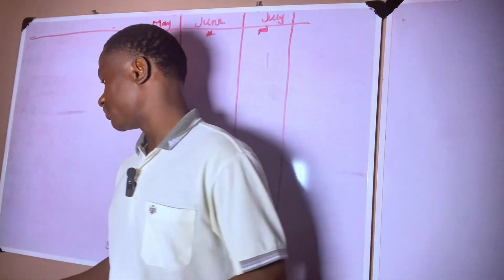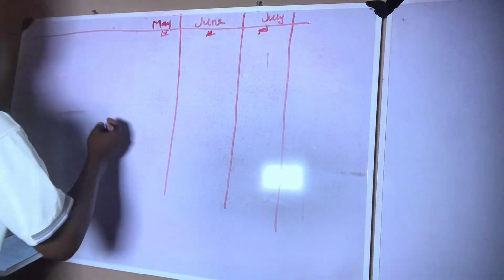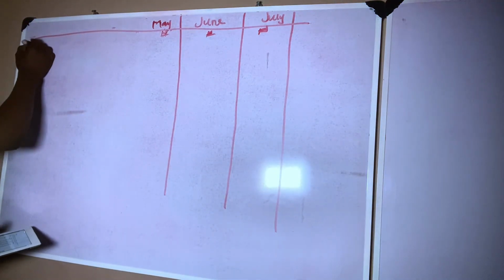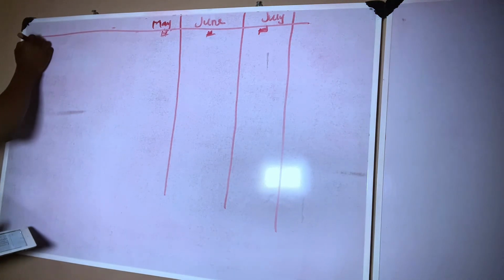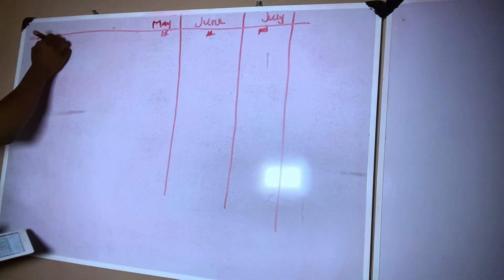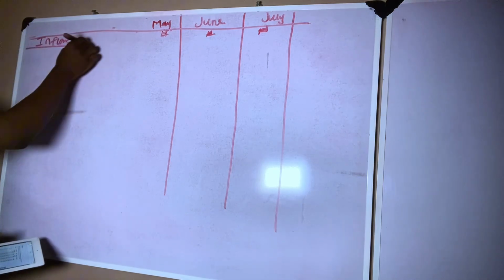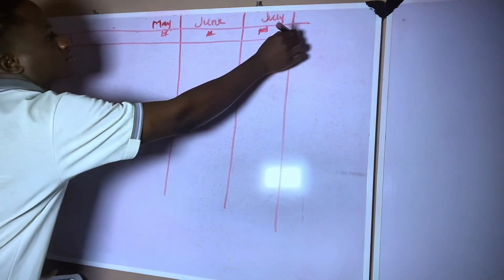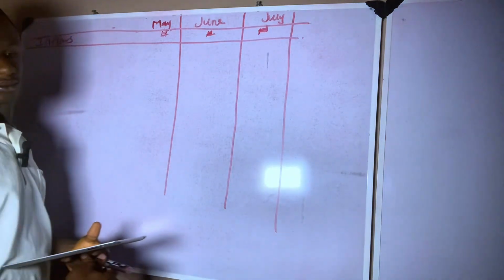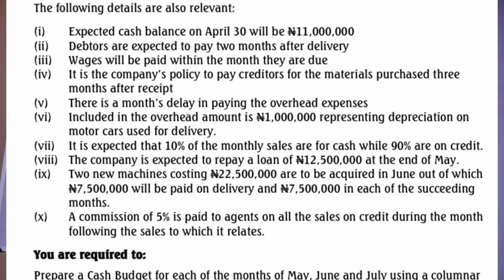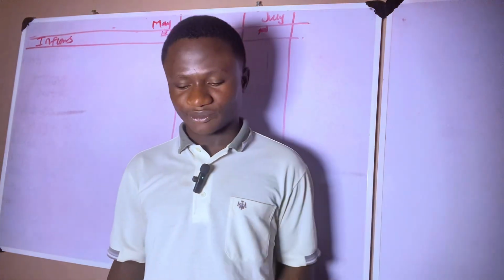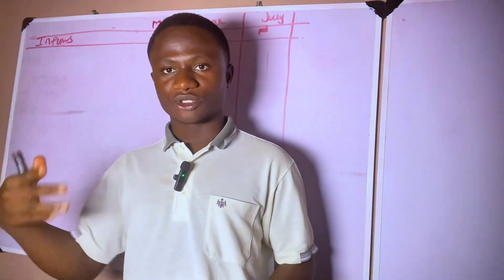So let's start with our inflows. The first item, the expected cash balance on April 30th of 11 million, is not an inflow, that's an opening balance. So let's leave it for now; we'll come back to it.